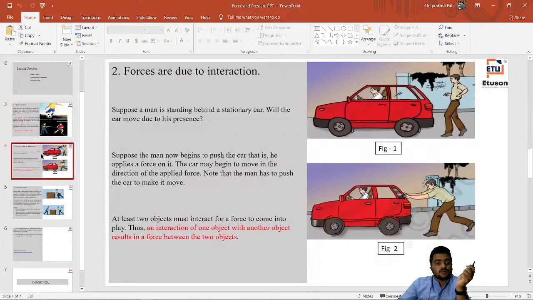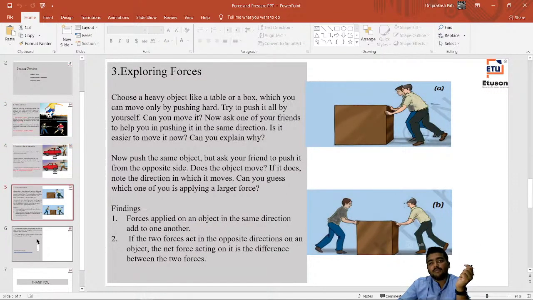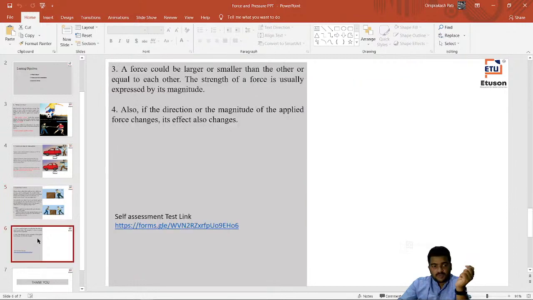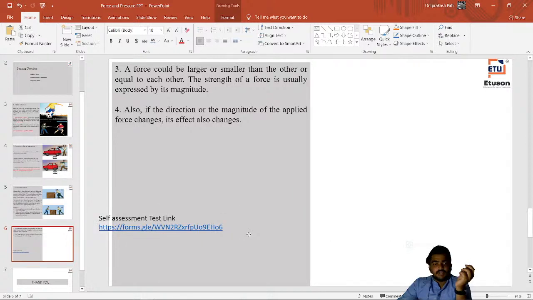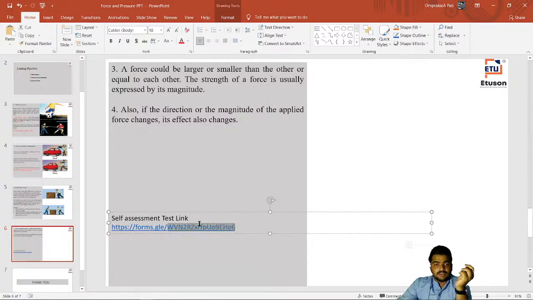So finally, we will also assess ourselves on how much we have understood, right? We cannot go blindly, so we will go to the test. You can get the test link over here, or you can access it yourself. Let us check this out.